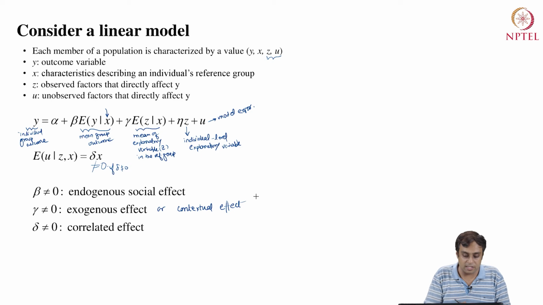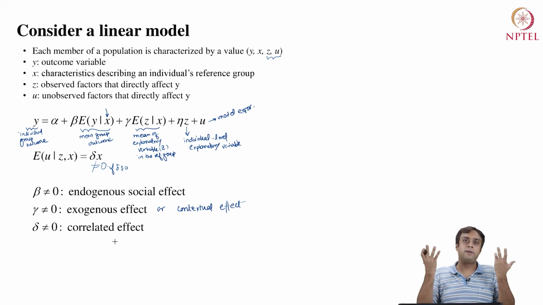The last one, delta, which comes from the model error, is called the correlated effect, wherein individuals in the same group tend to behave similarly because they have similar individual characteristics or face similar institutional environments. So this is a group-level characteristic.